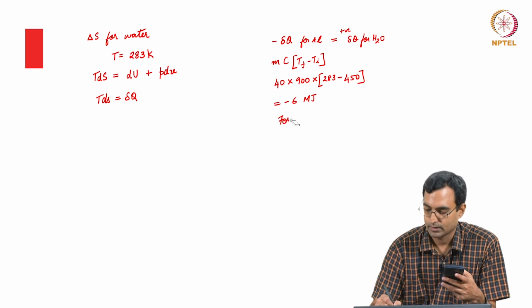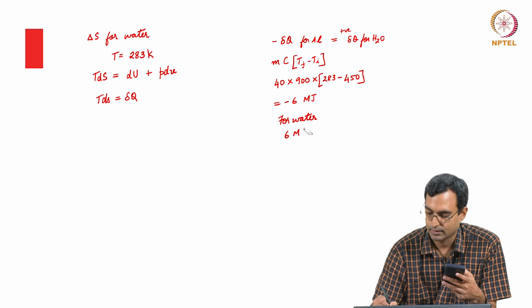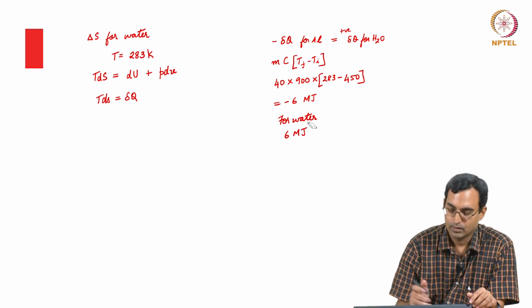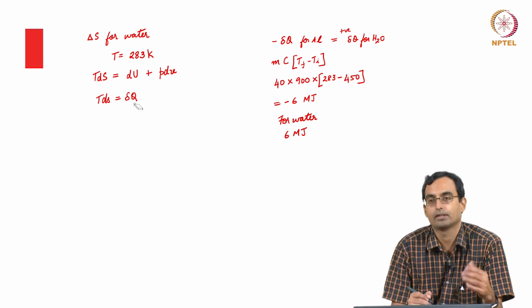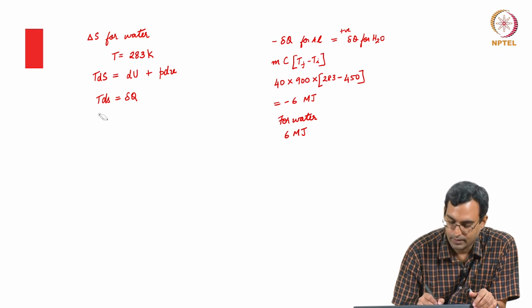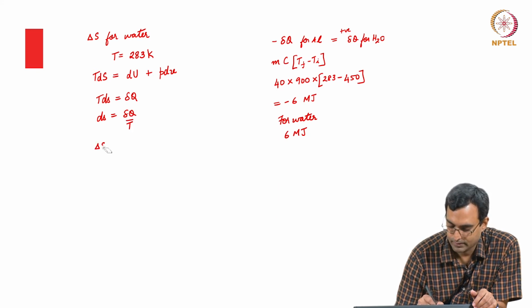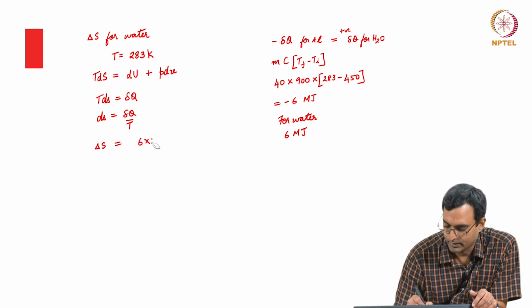For water, heat transferred to the water is 6 megajoules. So, using this expression and assuming heat transfer to the water to be reversible because the water is at constant temperature, we get essentially dS is del Q by T, or delta S is essentially 6 into 10 power 6 divided by 283.